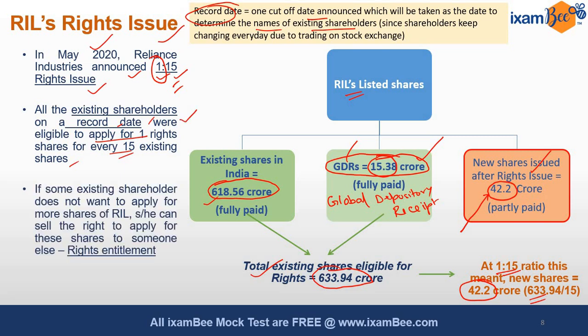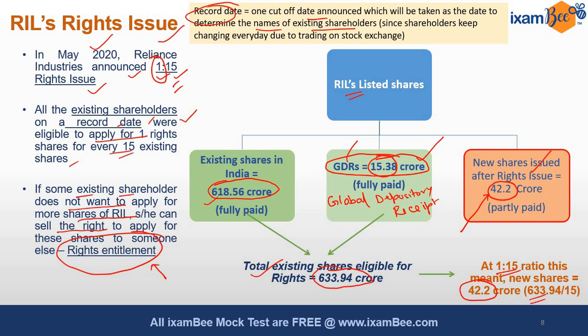he or she will have that right. If some existing shareholders do not want to apply for more shares of RIL, he or she can sell this right to someone, and this is called rights entitlement. So these kinds of terminology, guys, we are preparing here for the exam. What is rights entitlement? The owner, the holder of the share, can sell this right to somebody other, because there is some benefit here.